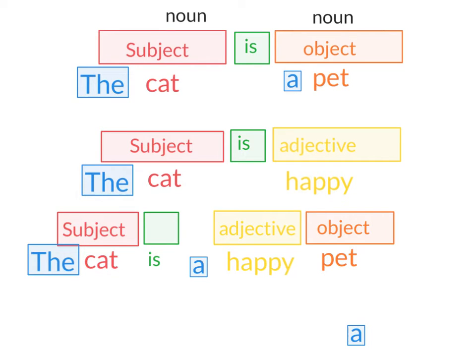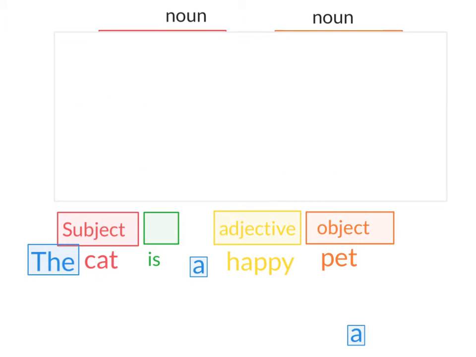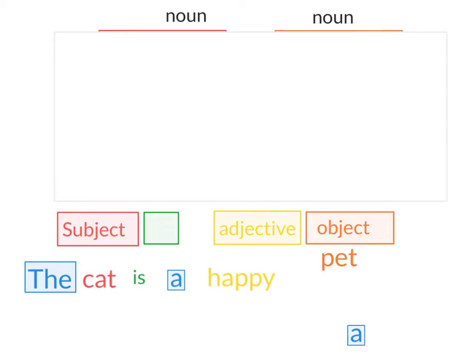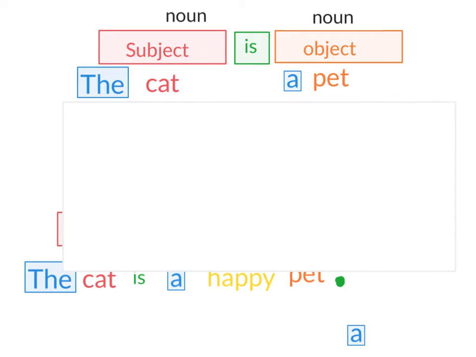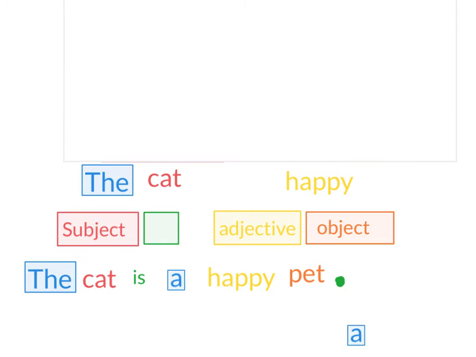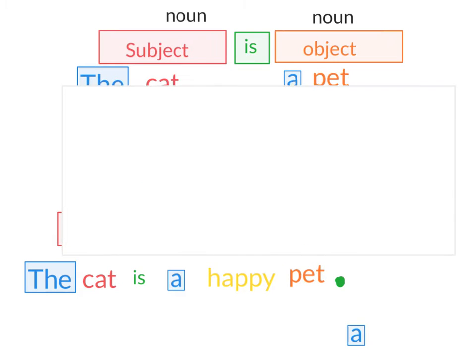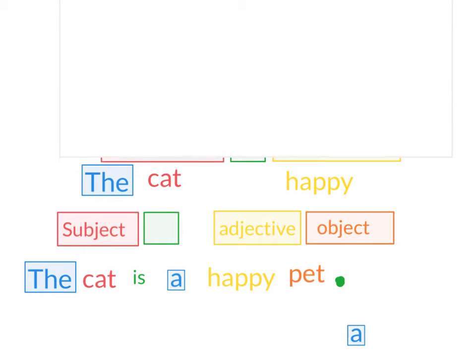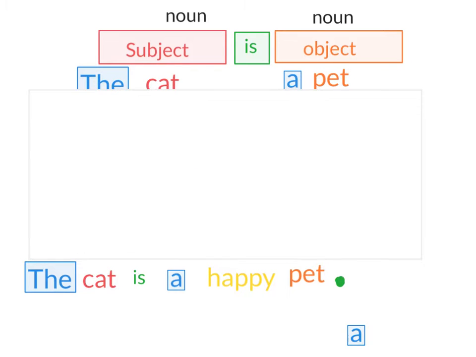So what I want you to see here is how we made this sentence. And we need to have a period at the end. Okay. The cat is a happy pet. That's from combining the cat is a pet and the cat is happy. The cat is a pet, the cat is happy, the cat is a happy pet.